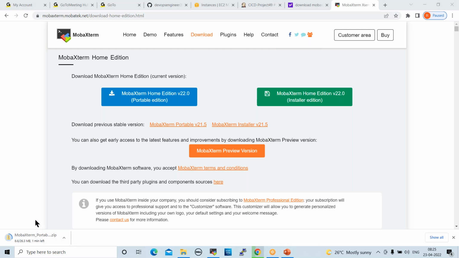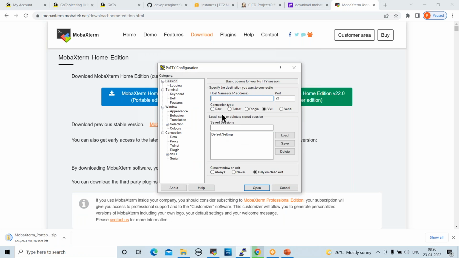What are the uses of Mobile Extreme in a real-time project? To connect to the server, you can connect using Mobile Extreme. That's it. Like Putty. Can we also connect with Putty, sir? We can connect with Putty also. What is your query?